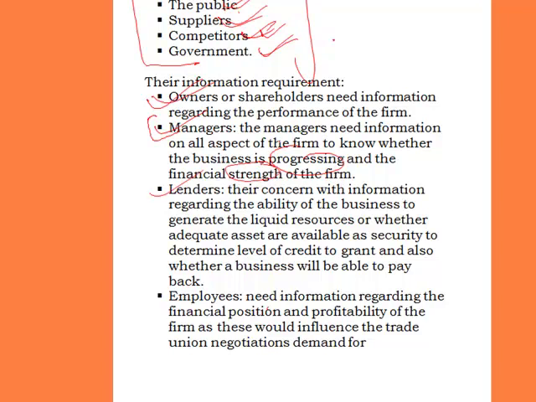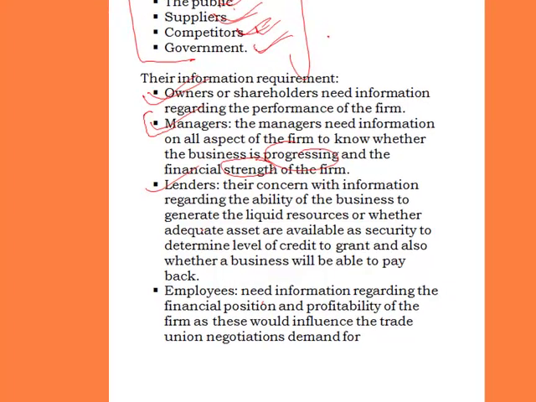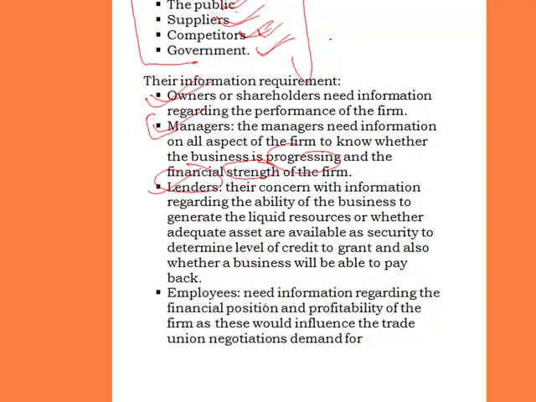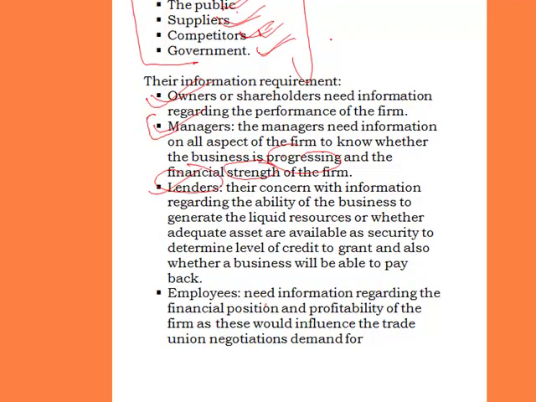Why are the lenders, those people that lend us money, interested in financial statements? They are concerned with information regarding the ability of the business to generate liquid resources, or whether adequate assets are available as security. Who are the lenders? They are the banks, those organizations that lend money. If I'm going to lend you money, I want to know your asset base, to know whether you are capable of paying back or not. Because if you have good assets, you'll be able to use them as collateral for the funds you want to collect, and from there you'll be able to get more credit. And that is that for lenders.